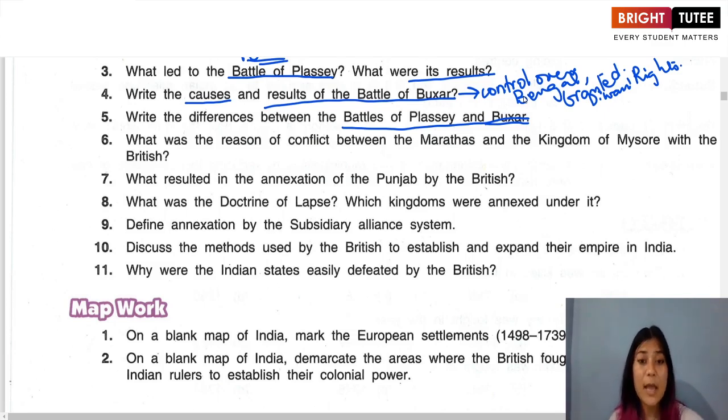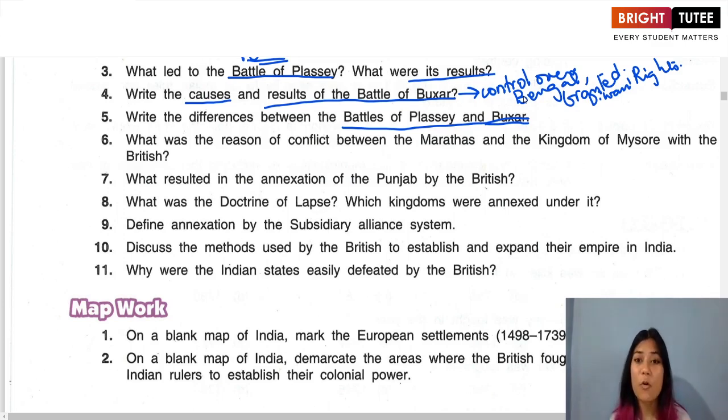and the Battle of Buxar was fought in 1764. Okay, now the Battle of Plassey was fought between the Nawab of Bengal and the East India Company. The Battle of Buxar was fought between the English and Mir Qasim, along with the Mughal emperor and the ruler of Awadh. Okay, so that is the difference.